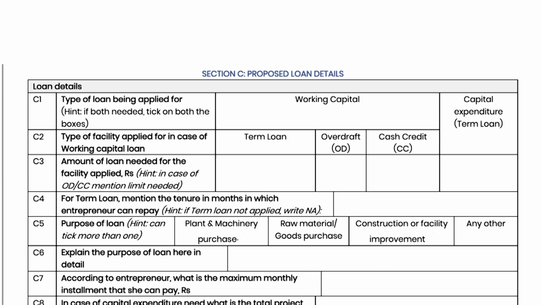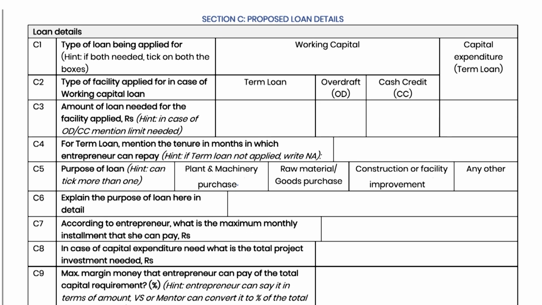Section C. Next, Section C is to record data on loan details required by the entrepreneur. In C1, tick if the loan is needed for working capital or capital expenditure. Fill C2 only if loan is needed for working capital. Here, tick which type of loan facility for working capital is being applied. Example, term loan for working capital, OD or CC.